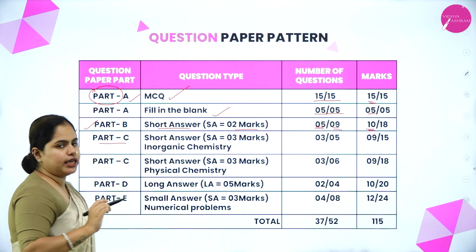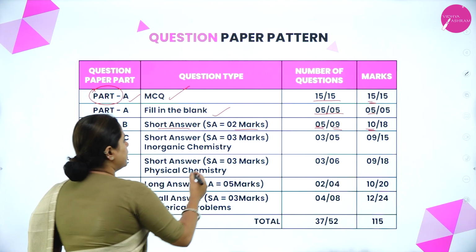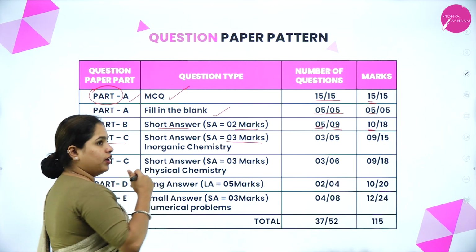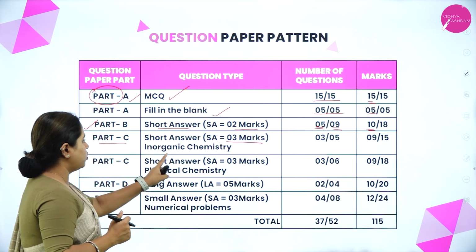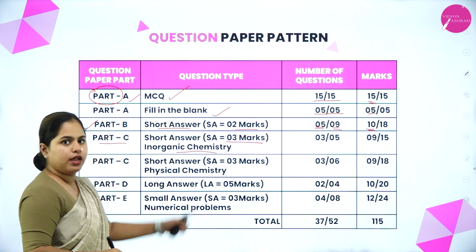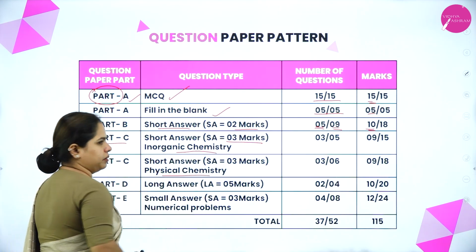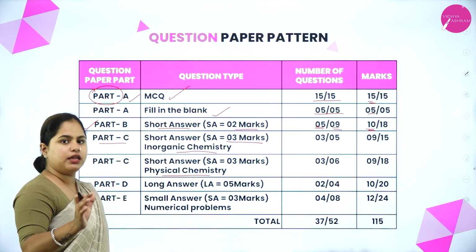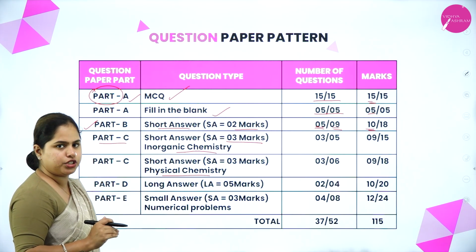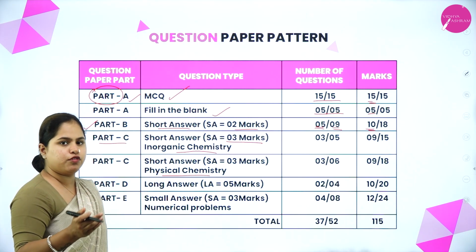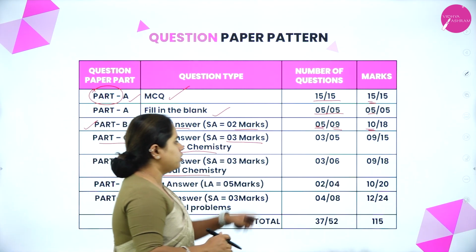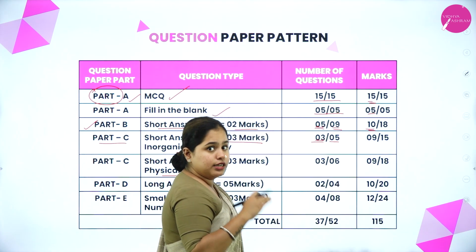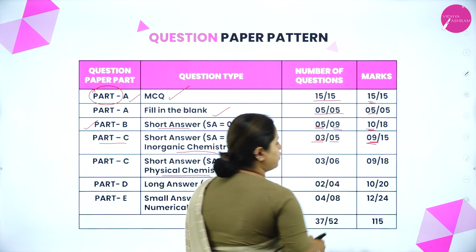Next is part C, that is again short answer type, that is 3-mark questions. Right, so that will be again divided into 2. That is 3-mark questions from inorganic chemistry, 3-mark questions from physical chemistry. So again you will have 2 part C's, wherein the first part will be 3-mark questions from inorganic chemistry chapters. Next 3 marks will be from physical chemistry chapter. Coming on to the first one, you will have total of 5 questions, out of which you have to only attend 3. So 3 into 3, you will get 9 marks from this section.